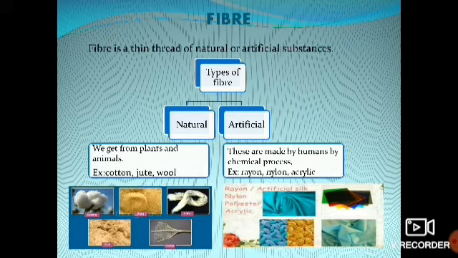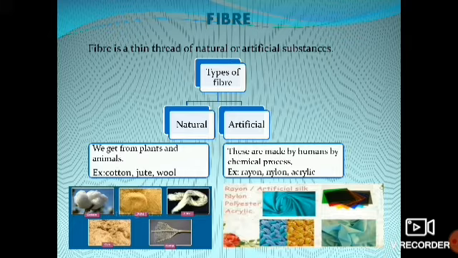The fibers which we get naturally from plants and animals are called natural fibers. Next, the fibers which are made by humans by some chemical processes are called artificial fibers. What are the fibers which we get from plants? Examples are cotton, jute, coir, flax. These are some examples of fibers which we get from plants.